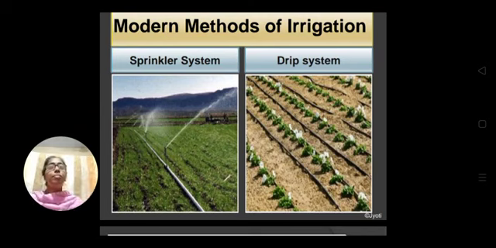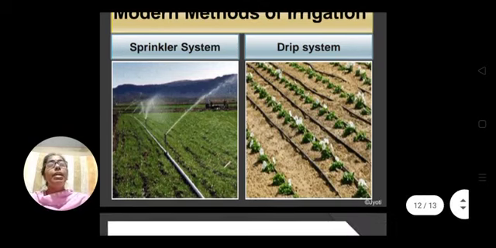See, the pipe is very close to the plants. So when water is allowed to pass through it, the water falls at the root of the plant drop by drop. So this drip system has a greater advantage. What is that advantage?